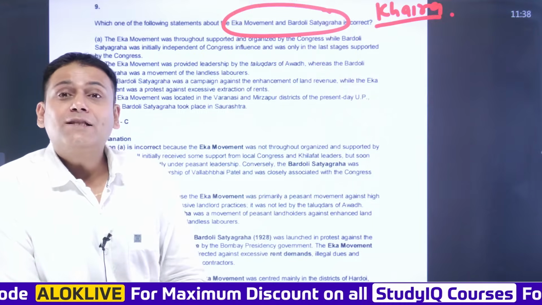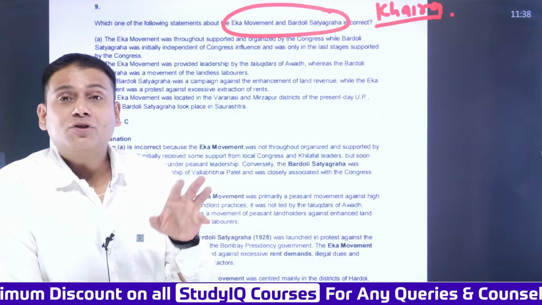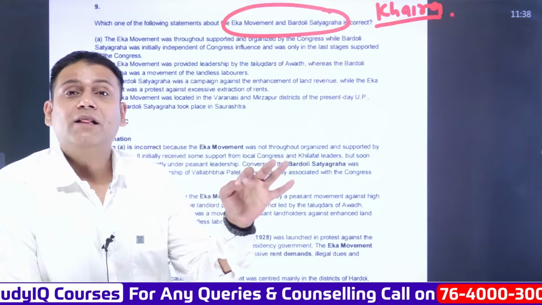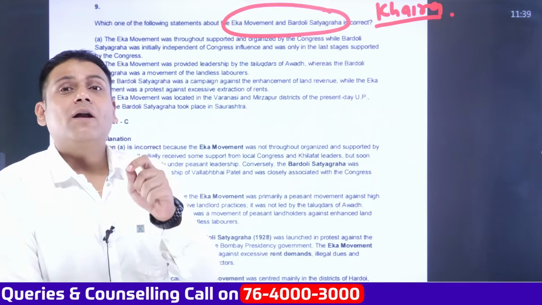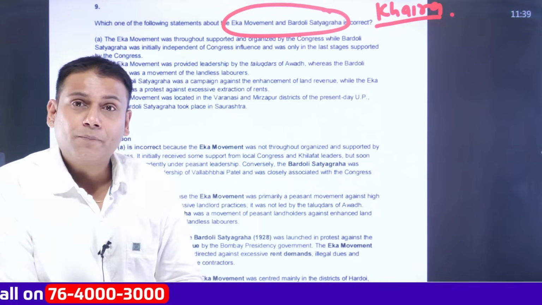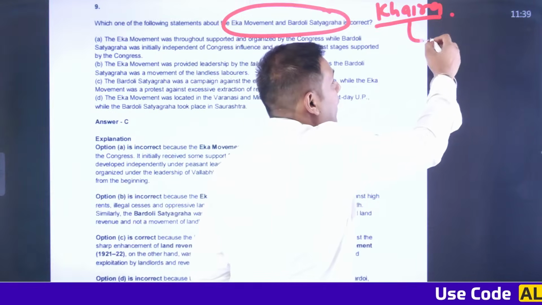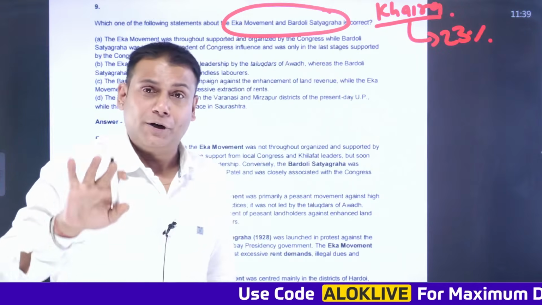It is believed that as a part of Kheda Satyagraha, around the region of Kheda, there was a huge famine and many people had lost their lives. As per official record, 17,000 people had lost their lives. In such a situation, what is the ethical responsibility or the moral responsibility of the government? To waive off the taxes. Britishers increased the taxes as a part of Kheda Satyagraha by 23%. So land revenue was enhanced by 23%.